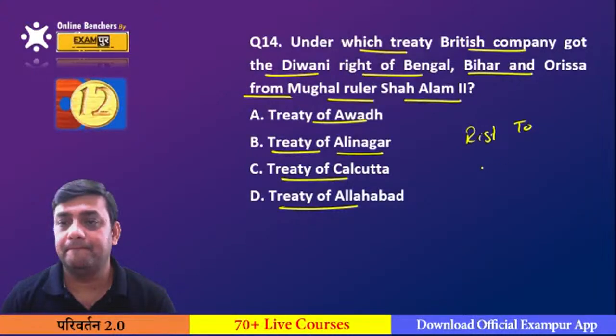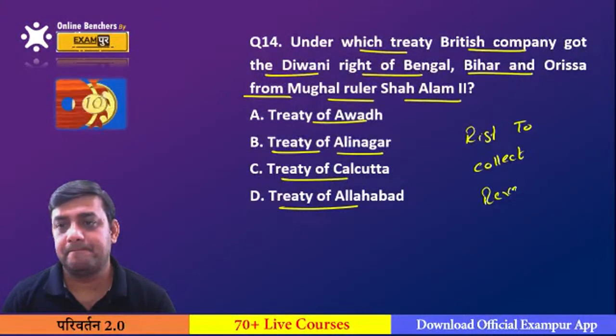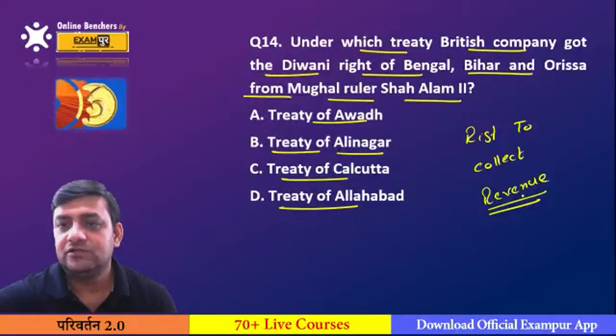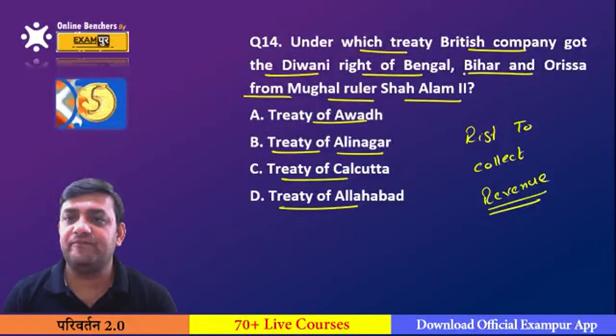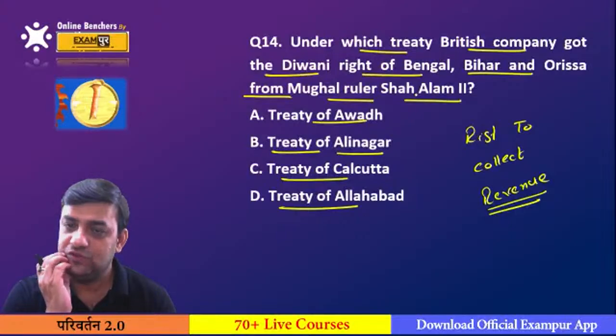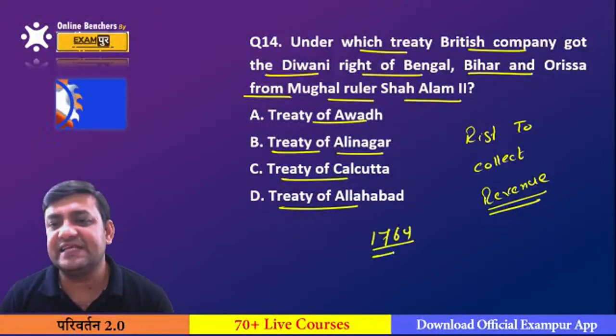Right to collect revenue. This was called as the Diwani right. So under which of the following treaty the British company got the Diwani right of Bihar, Bengal and Orissa from the Mughal ruler Shah Alam II? Remember one thing, the Battle of Buxar took place in 1764.